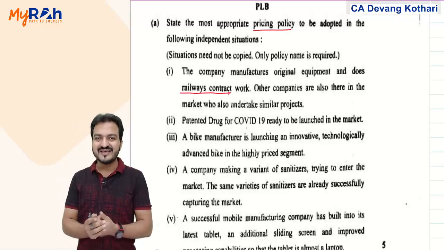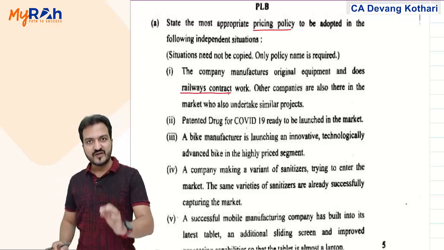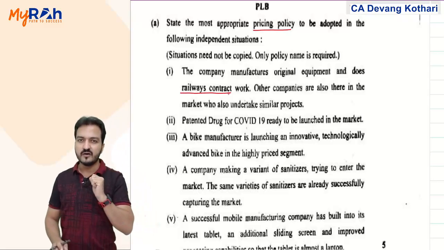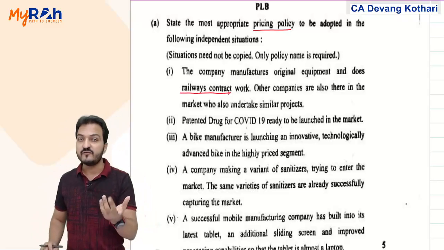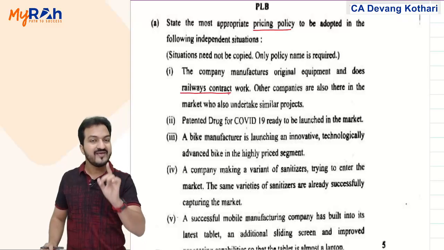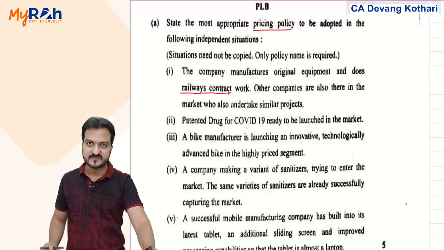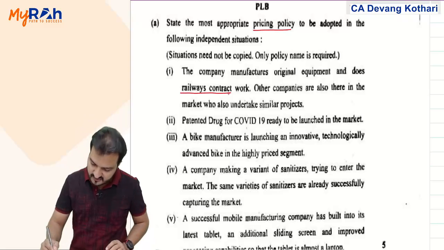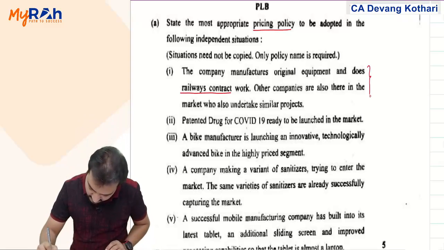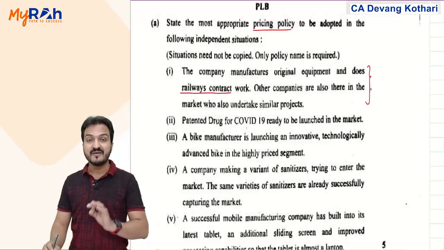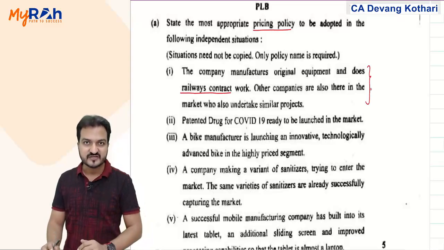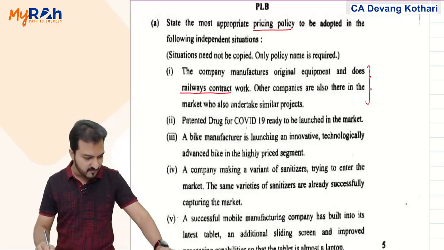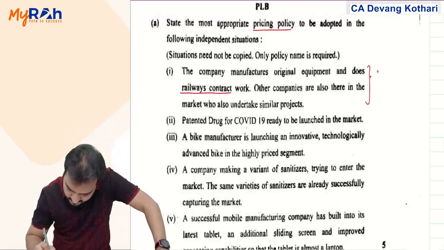Look, my company is into the business of taking railways contracts. Now, railways contracts are generally government contracts. And if it is a government contract, it will generally be by a bidding process. All the government contracts are always by bidding process. So, in this case, my company must be following the method of sealed bid pricing. Remember, there was one method called sealed bid pricing. That method my company may be following.